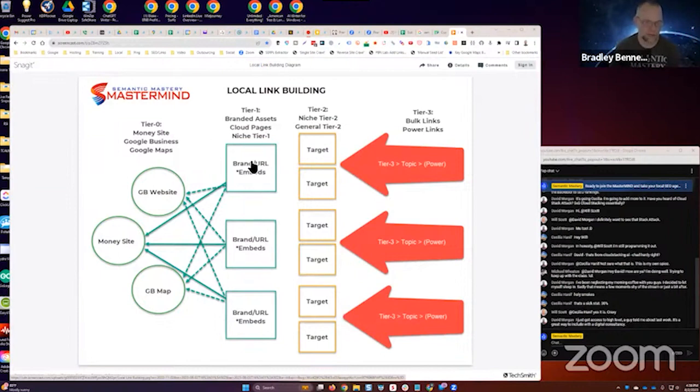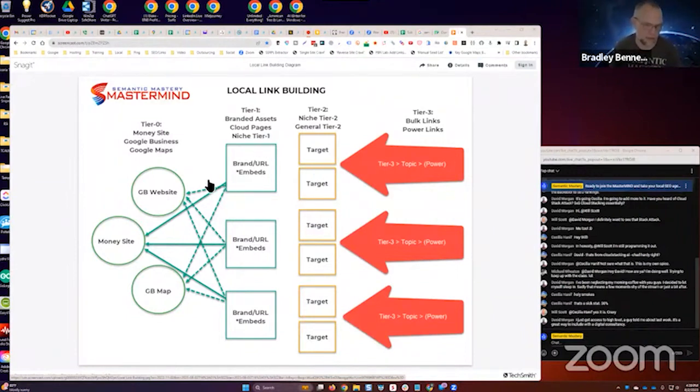So again, these are just guidelines that my team goes by. Generally, direct links to the money site are going to be brand anchors, not URL anchors. And then at tier 2, we do more target and some topic. And then at tier 3, which we don't do a whole lot of, only in rare cases, we would mainly stick with topic anchors, which are just keyword only, if that's clear. Tier 2, we do a really good mix of target and topic, but we can go more aggressive with target anchors here, if that makes sense.